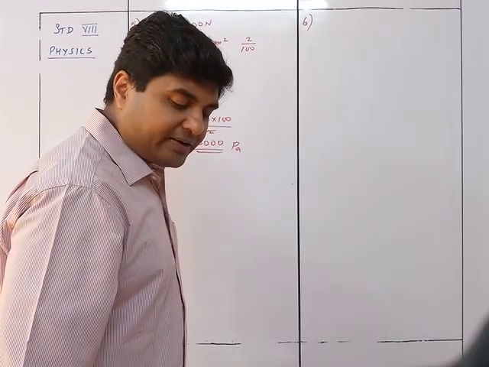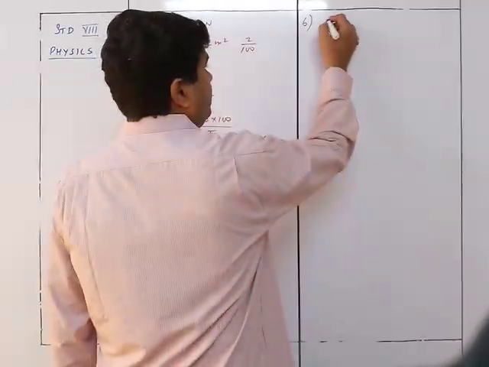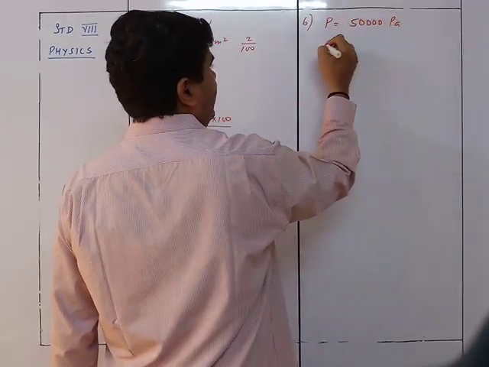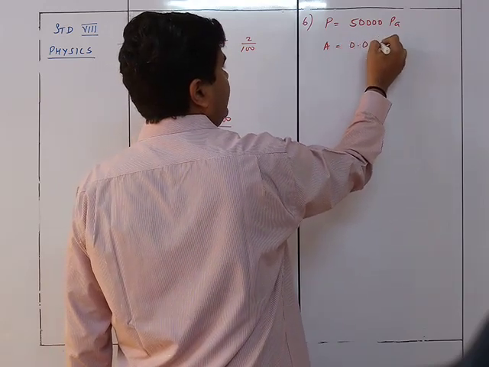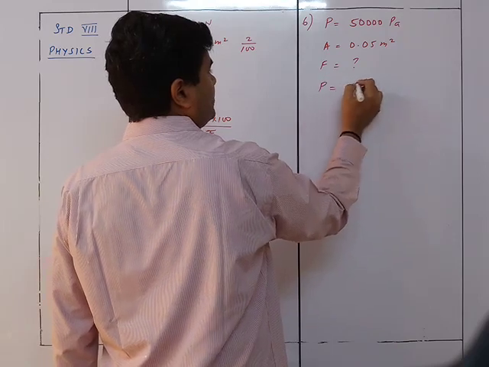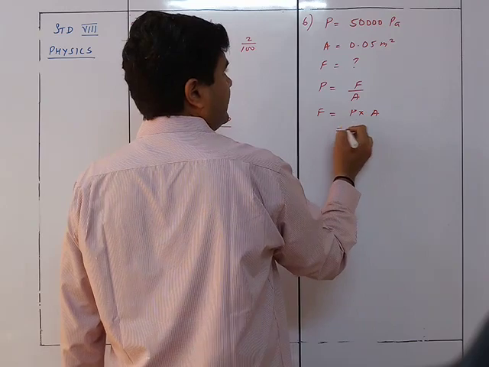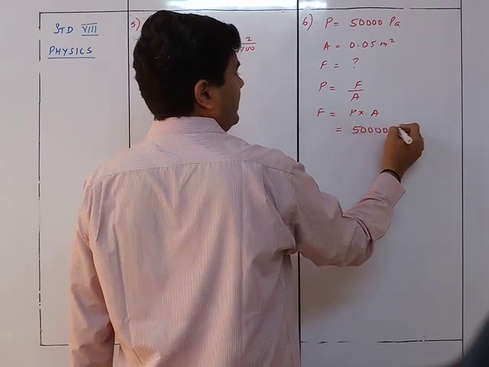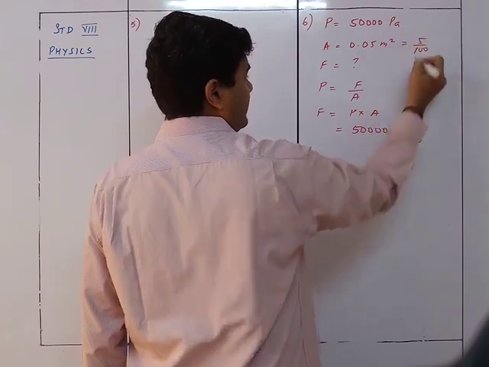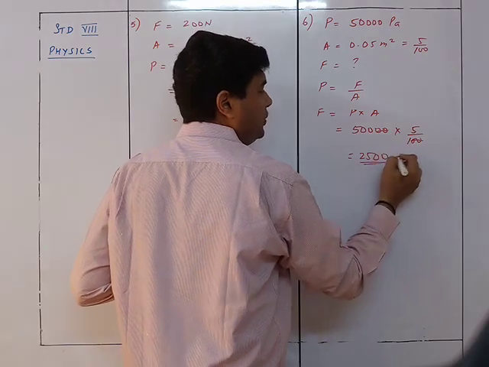What force will exert a pressure of 50,000 Pascal on an area of 0.05 meters? So pressure is given to you as 50,000 Pascal. Area is given to be 0.05 meter square. You need to find out force. So we know P is equal to F upon A. So F is equal to P into A. That is 50,000 into 5 upon 100, because this is nothing but 5 upon 100. 0, 0 cancels. It's 2500 Newton, that will be the answer.